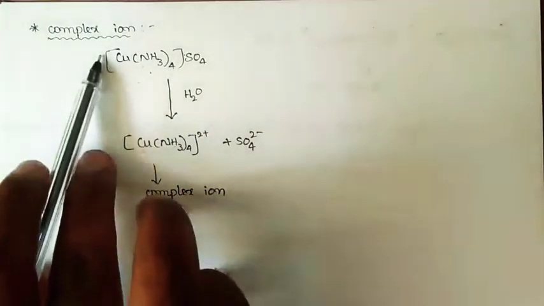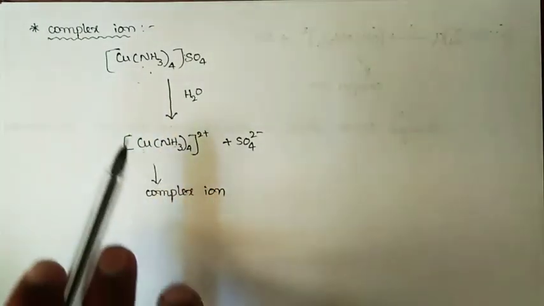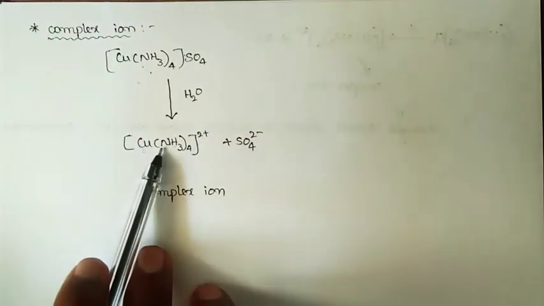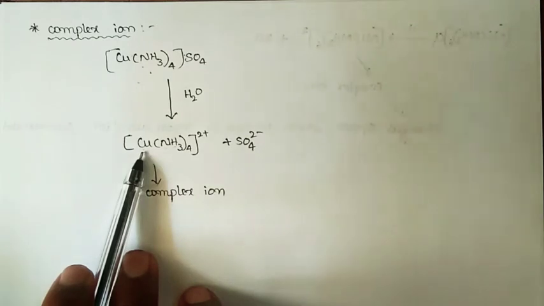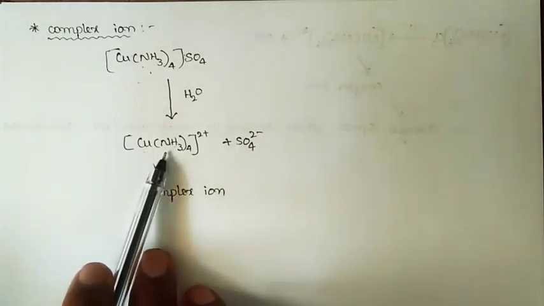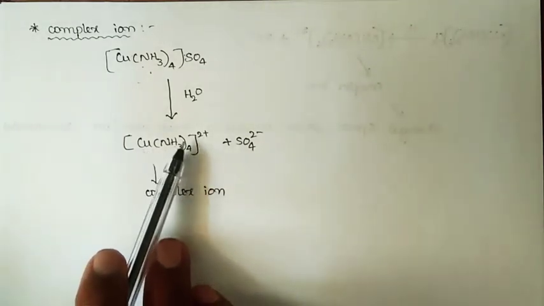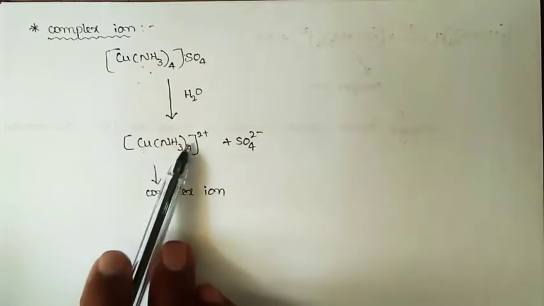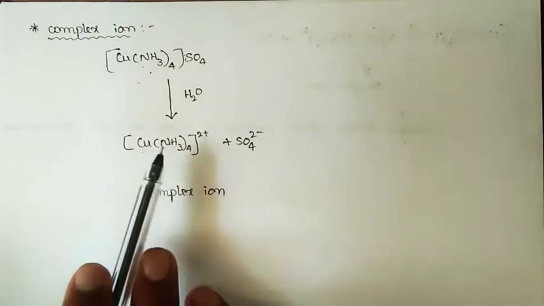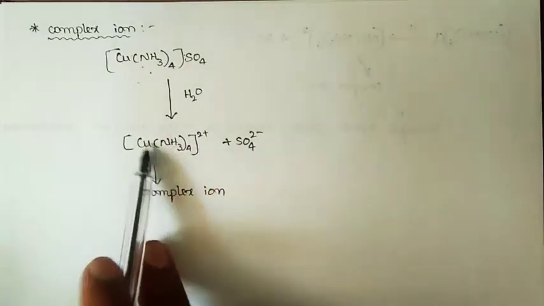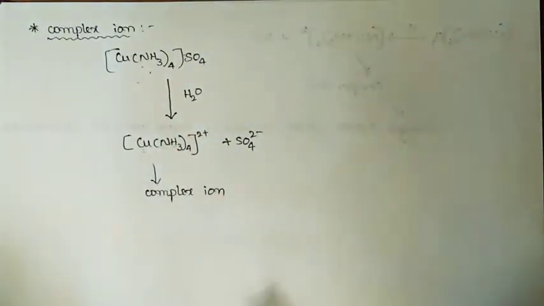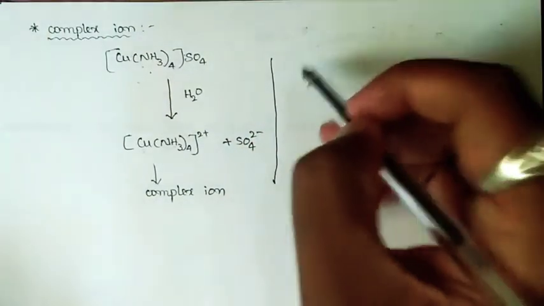So how can we define the term complex ion then? It is an electrically charged species which mainly consists of a metal atom or ion surrounded by a certain definite number of species or groups which are charged or neutral. Such an ionic species is called a complex ion. And if you consider this one,